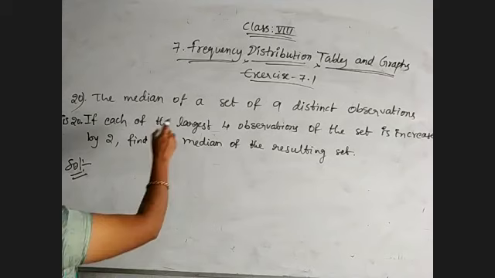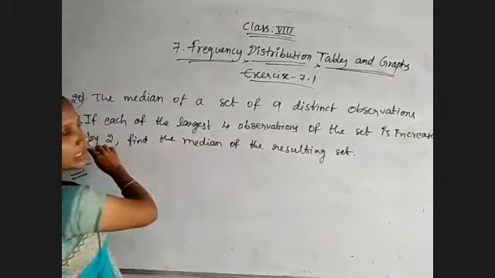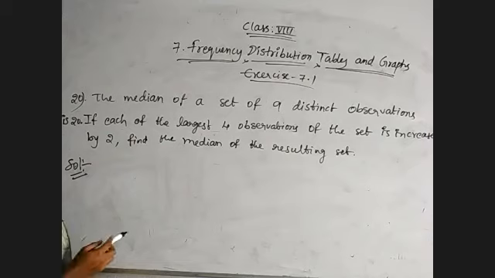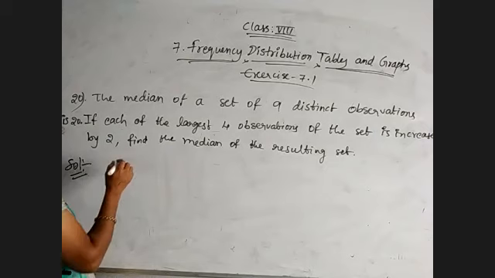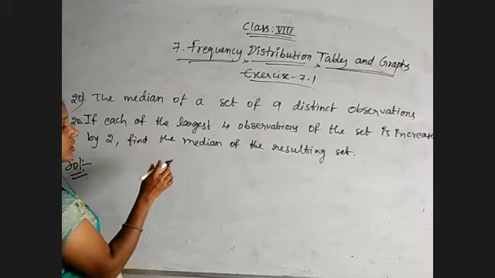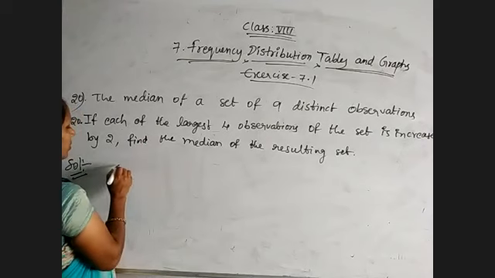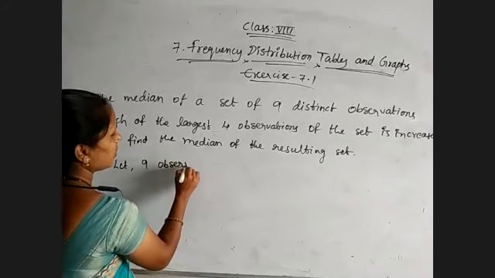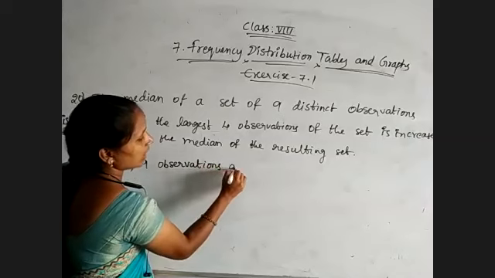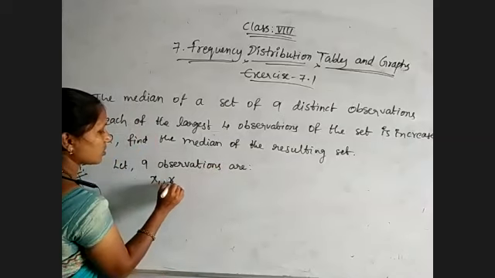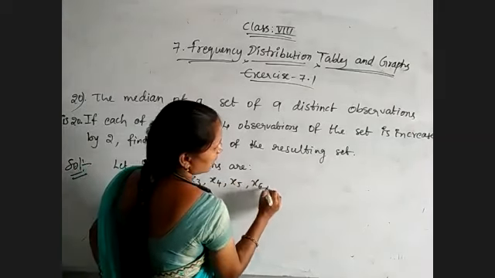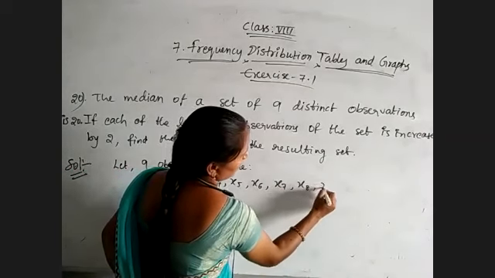Okay, observe the question. Median of a set of 9 different observations is 20. If each of the largest 4 observations of the set is increased by 2, find the median of the resulting set. See, let those 9 observations be x1, x2, x3, x4, x5, x6, x7, x8, x9.